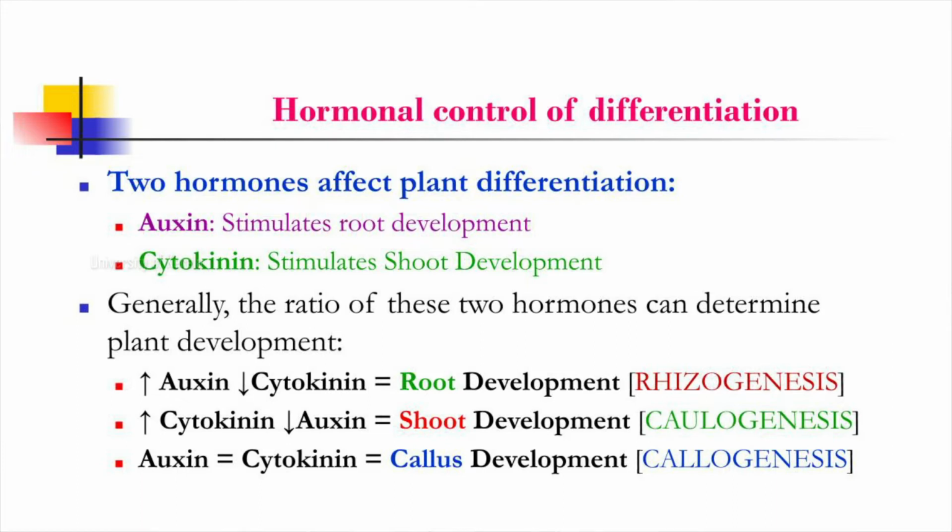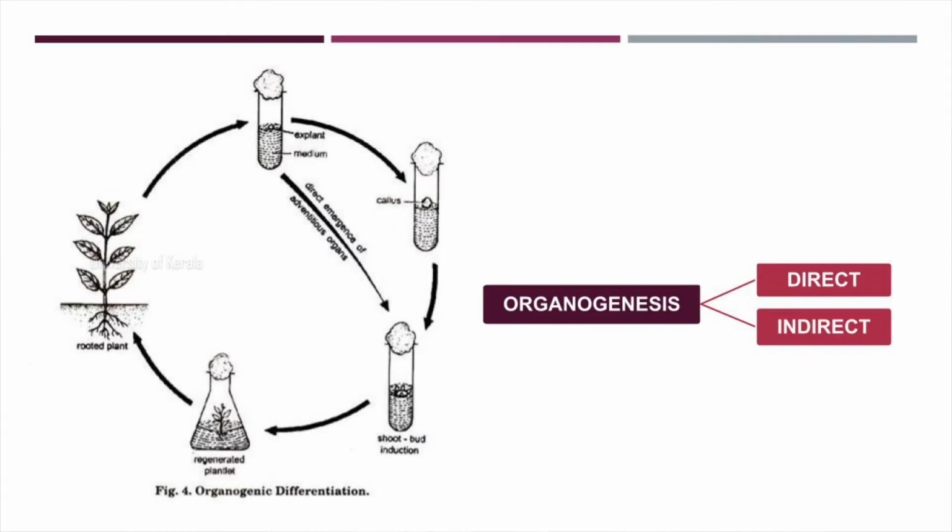A higher concentration of auxin and a lower concentration of cytokinin forms roots, and this root formation is referred to as rhizogenesis. A higher concentration of cytokinins and a lower concentration of auxins leads to shoot development, and this is known as caulogenesis. When auxins and cytokinins are present in equal concentration, it leads to callus development, and it is called callogenesis.